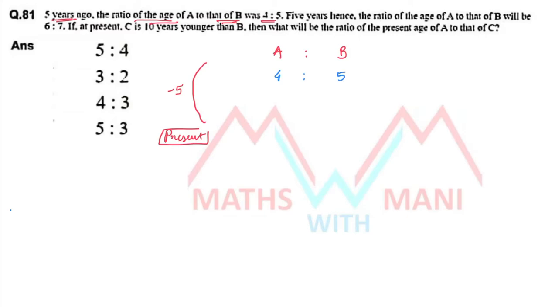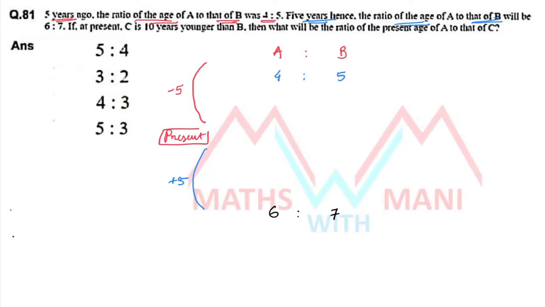Very good. 5 years hence, that is after 5 years, the ratio of the age of A to that of B will be 6:7.